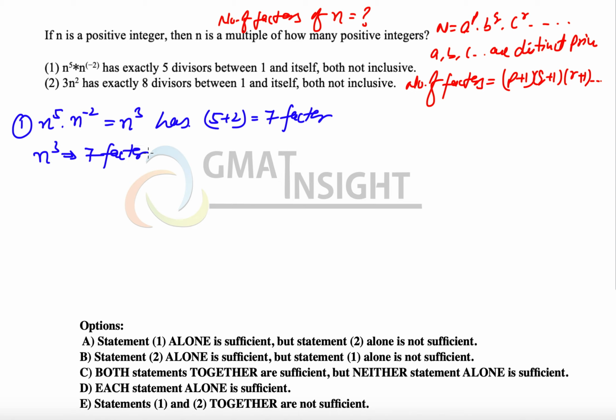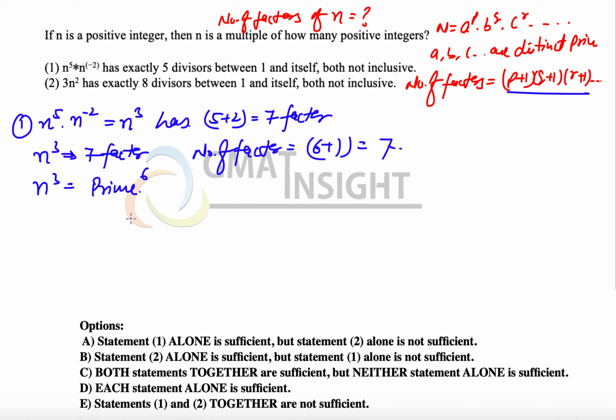Now the result 7 can come only when the number of factors is calculated as 6 plus 1, which means that n cube is a number that can be written as a prime number raised to the power 6.